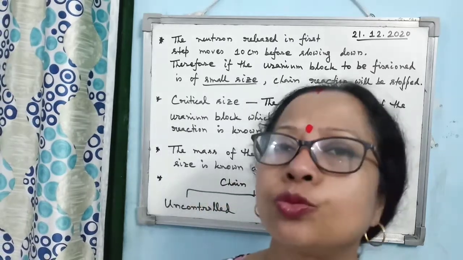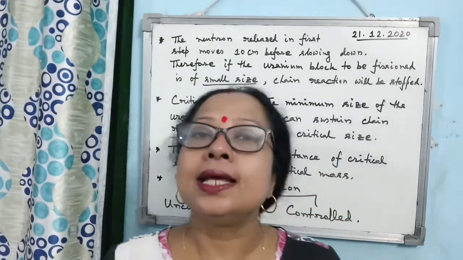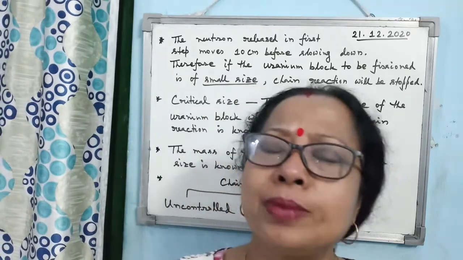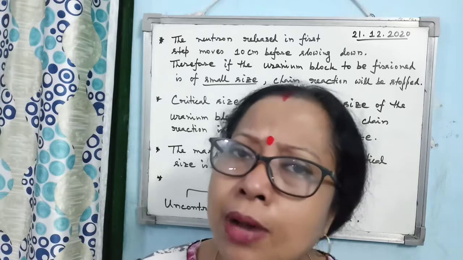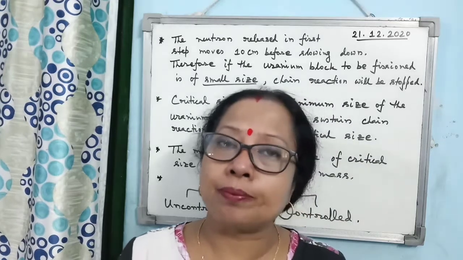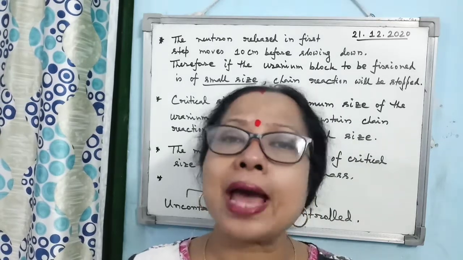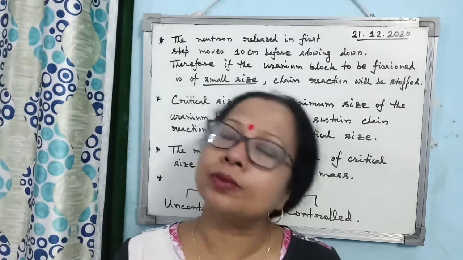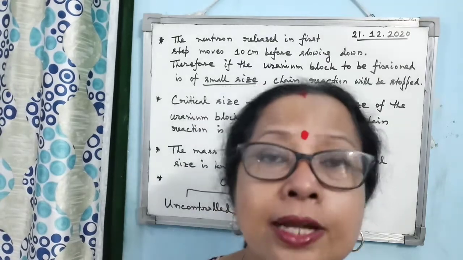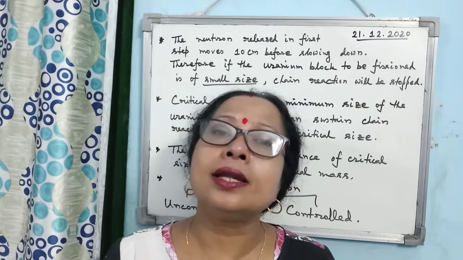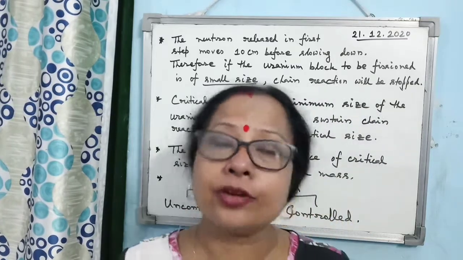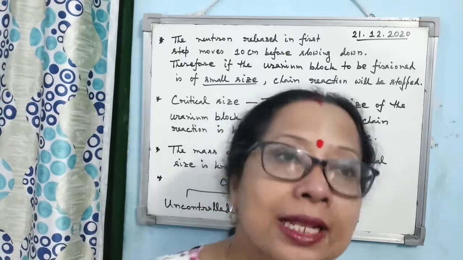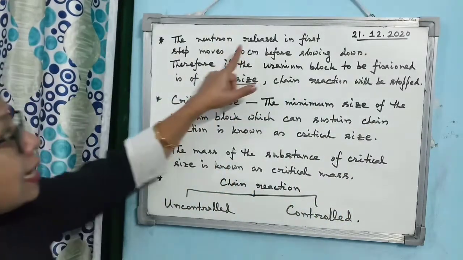Alright, so that's why what is needed is a minimum amount. If you take the fissionable substance in a very small amount, then the chain reaction will be stopped. That's why a minimum amount, a minimum size of the fissionable substance is needed to sustain the nuclear fission chain reaction. Alright, so that is the second difficulty.